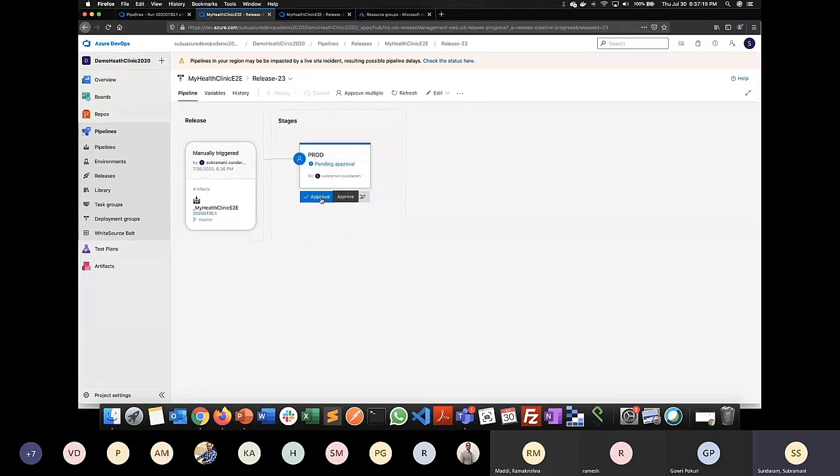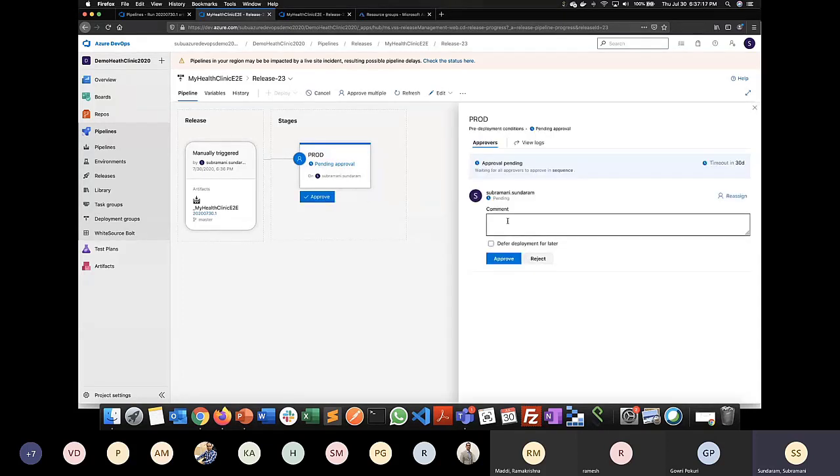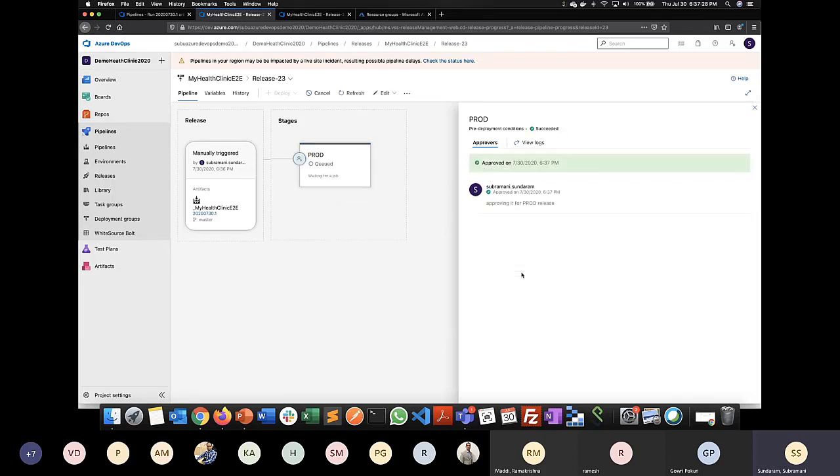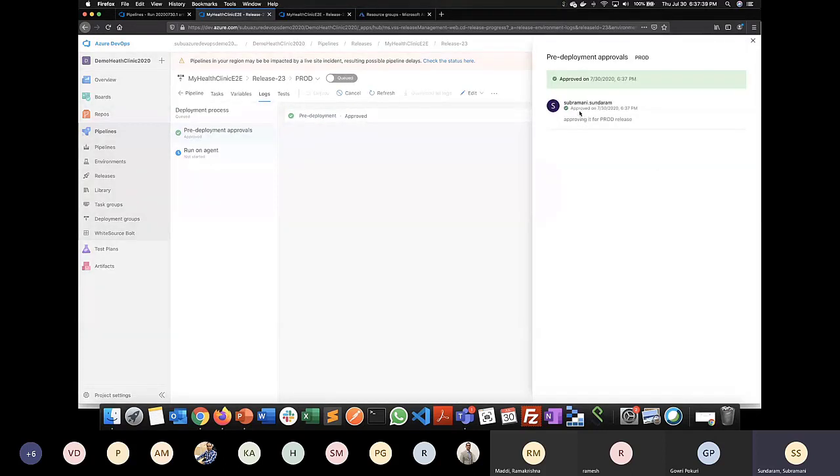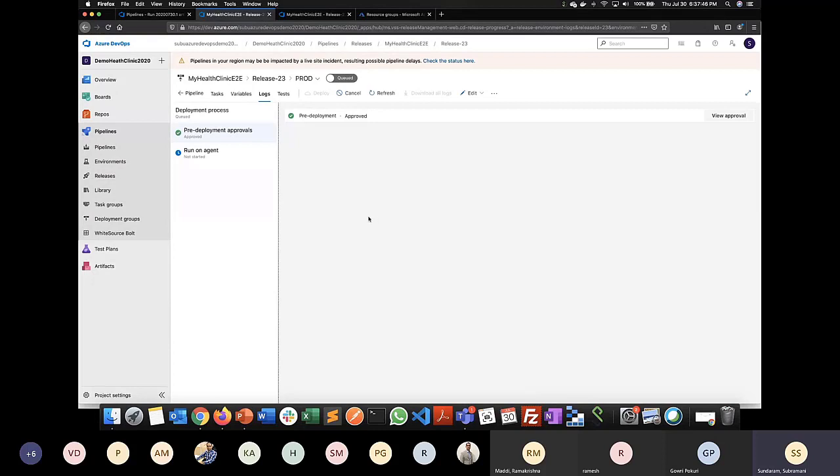And then when I click on approve, here I can give a comment. So I'm just saying approving it for prod release. So then I can click on approve, so that some time later, when your client is asking who has approved your release for production, you can go to this particular approval button, and here when you view the approvals, you can see who has approved it, when it has been approved, and what comments they have given. So you can use this for all your auditing purposes, right?